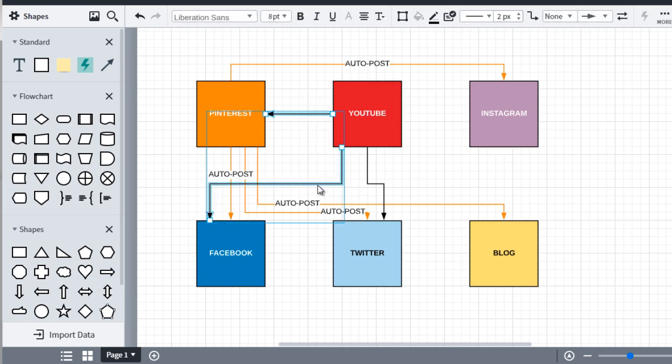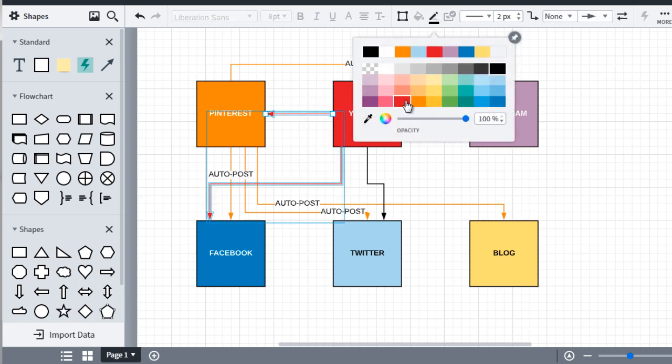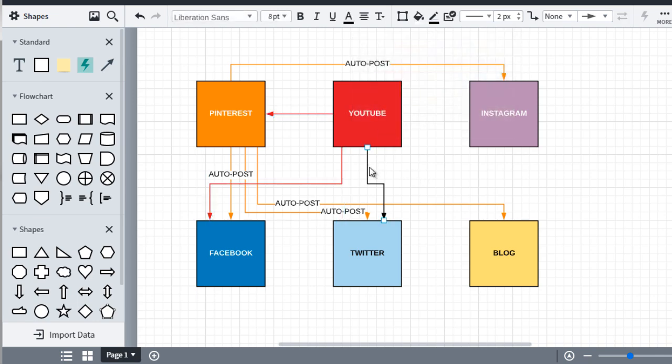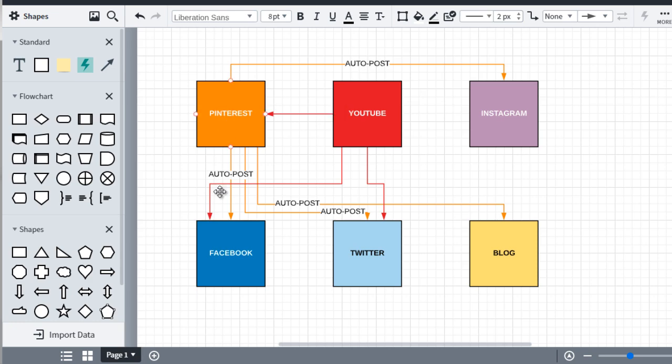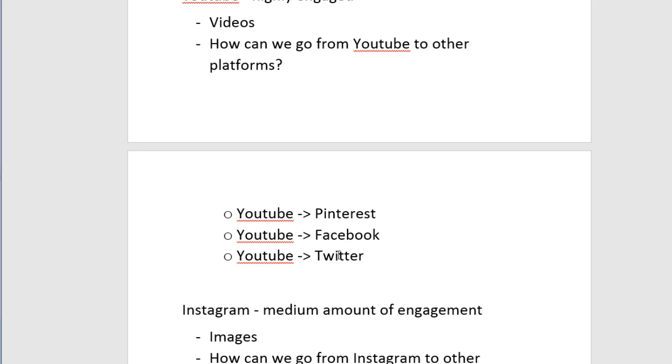So I'm going to make these red, the same color as this box, so we can see like that. Now I'm going to say auto post again, just so we know. Like that. Okay, good. So we got red, red, red. So three spots: Pinterest, Facebook, and Twitter. So we check over here, Facebook, Pinterest, and Twitter.